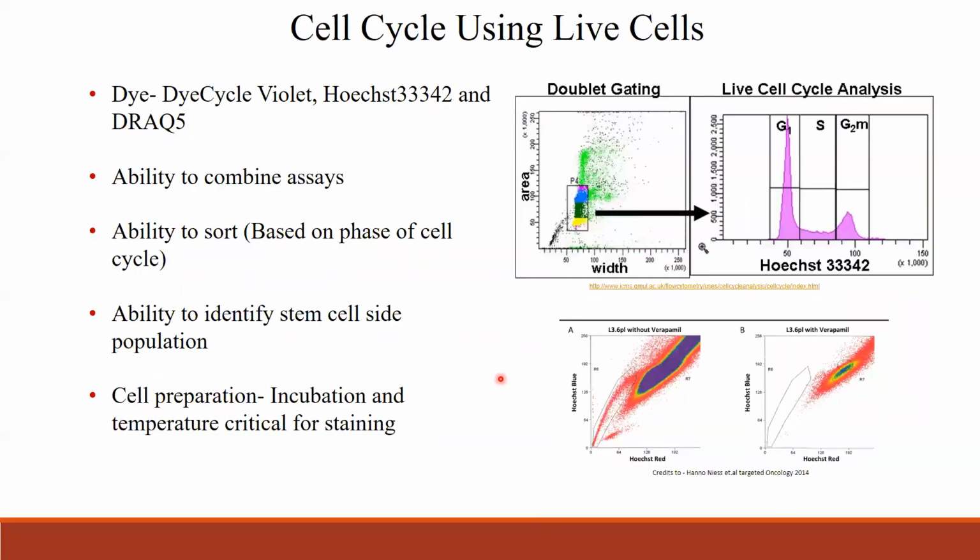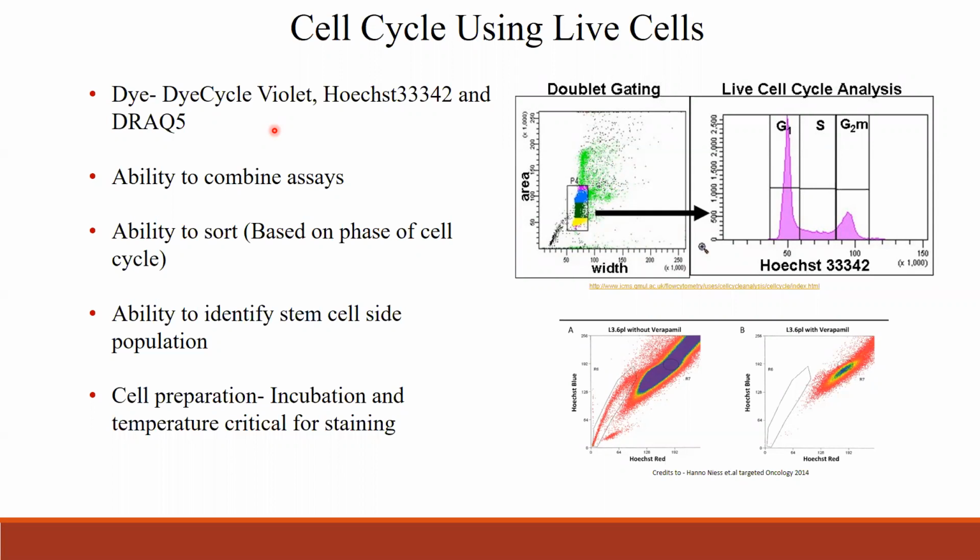And here, this is cell cycle using live cells. There are many dyes available. Again, this is only a few examples to stain the live cells. And why do we have to stain live cells? Because there is the ability to combine the assay.